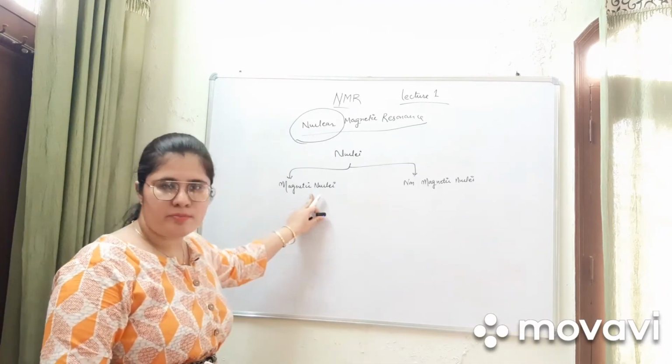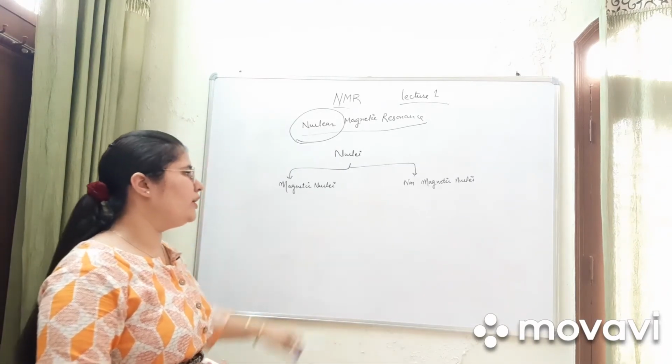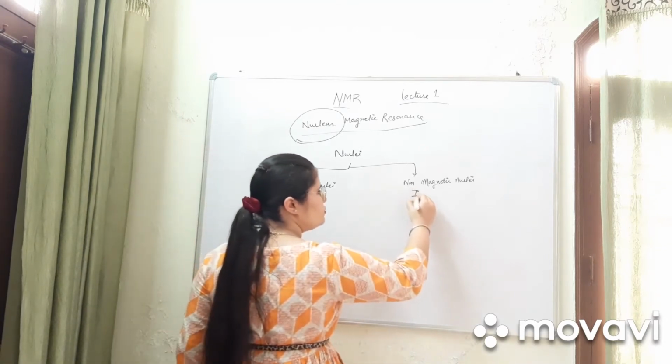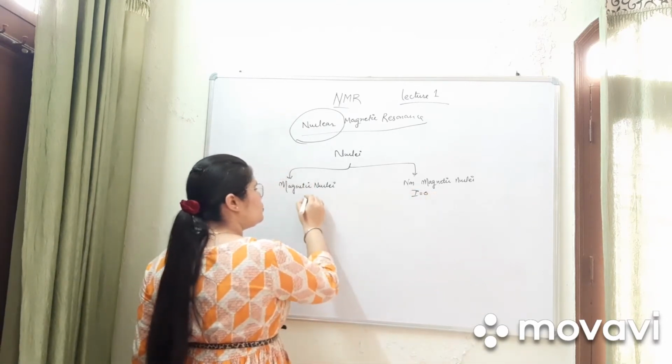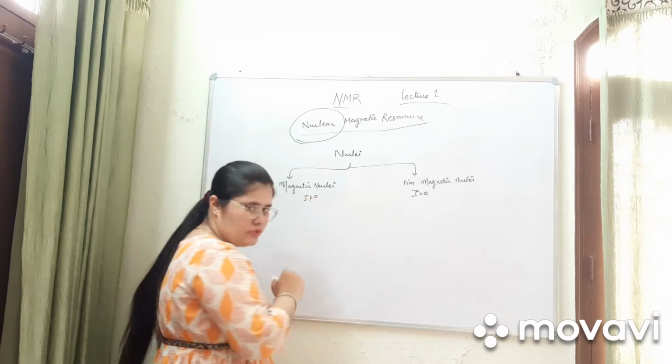Nuclei are of two types, magnetic and non-magnetic. Non-magnetic is where I is equal to 0, and magnetic is where I is not equal to 0.